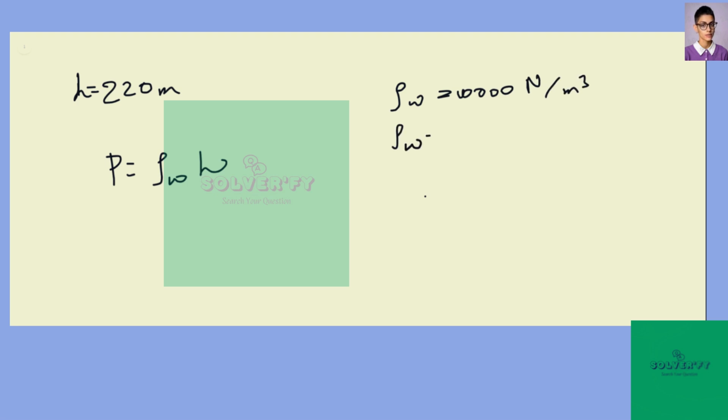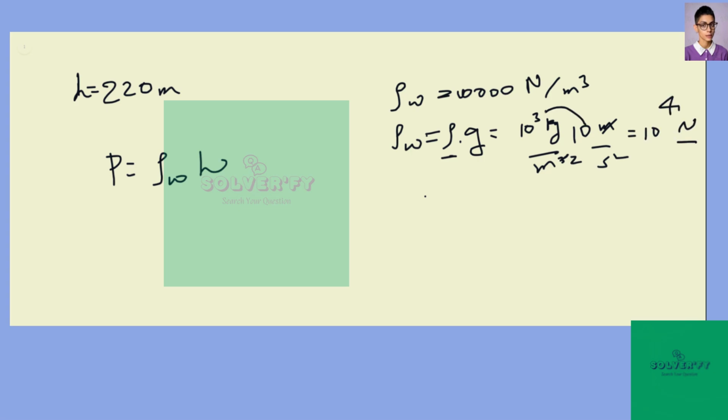Weight density is simply the density of water times the acceleration due to gravity. Density of water is 1,000 kilogram per meter cube times g is 10 meter per second square, which gives you 10 power 4 Newton per meter cubed. Now kg meter per second square is Newton and meter cubed is meter cubed. Now that is simple.